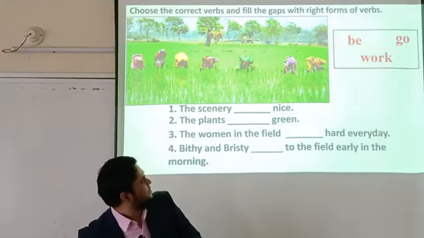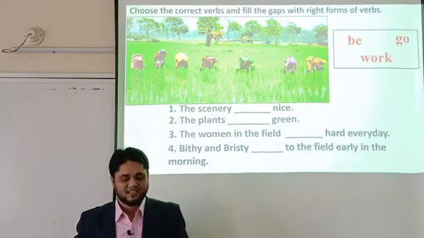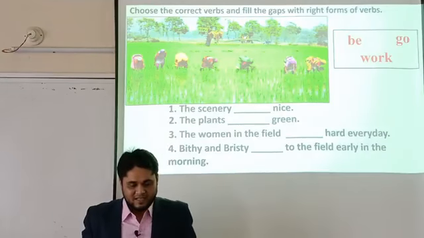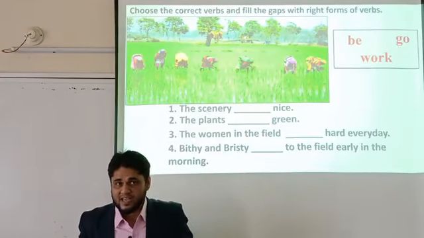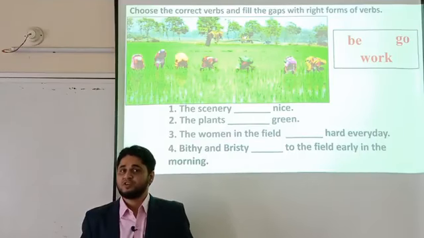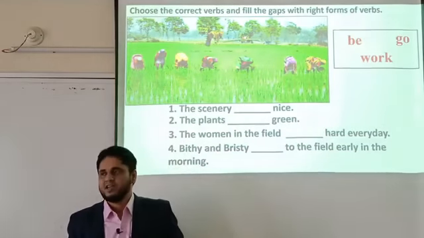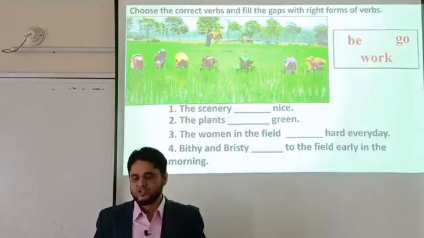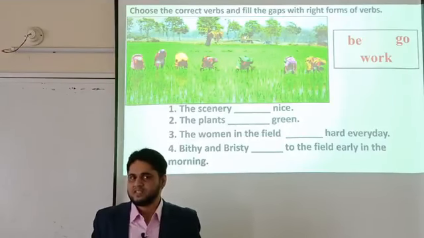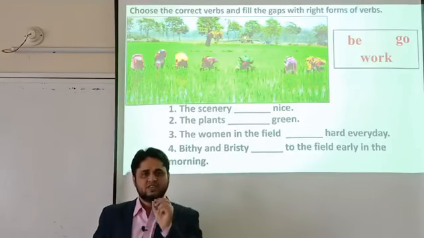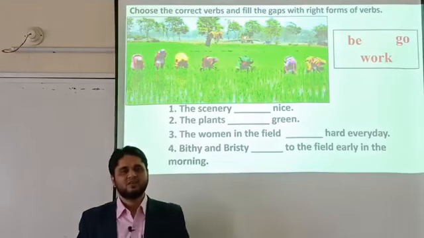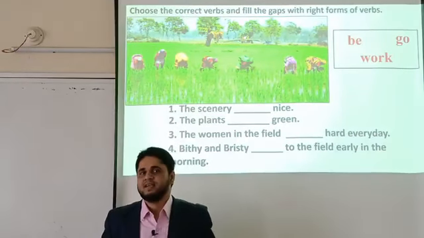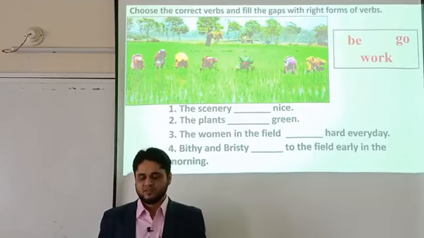Well, you can see here four sentences, that is four questions to fill in. The first one is: the scenery dash nice. And I have already mentioned that the be verb consists of am, is, are, was, were, and being. You are suggested to use one of these verbs according to the subject, the tense, and the number of the subject. Here the scenery, how many sceneries? Only one scenery. The scenery is singular, so the verb will also be singular. "Is" will be the right answer here.